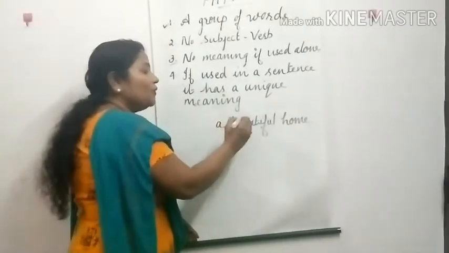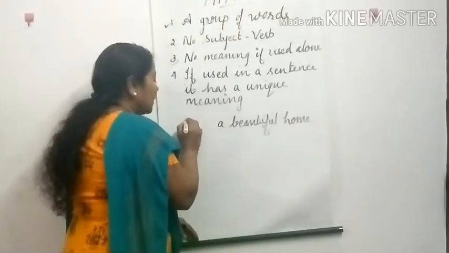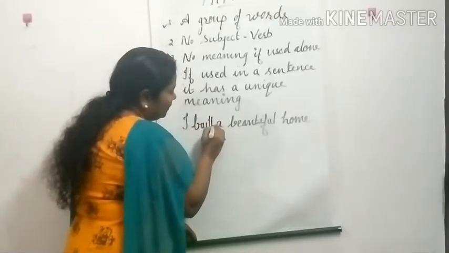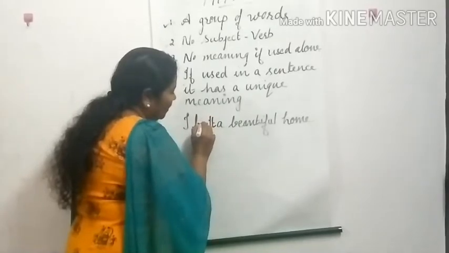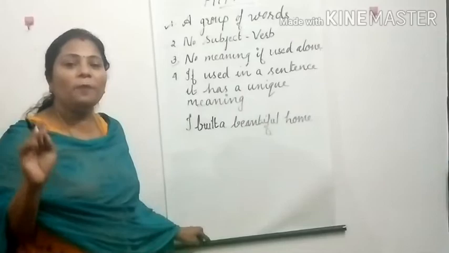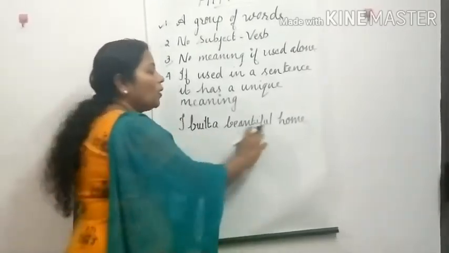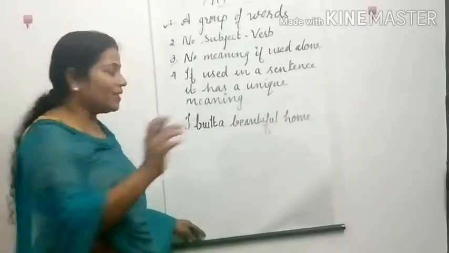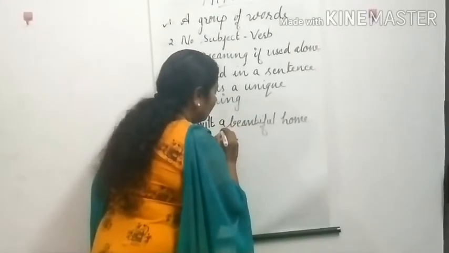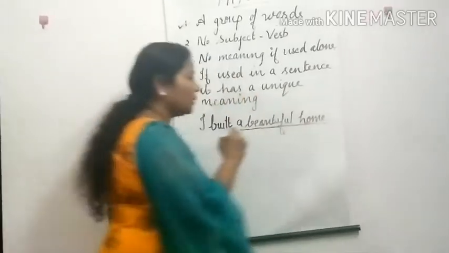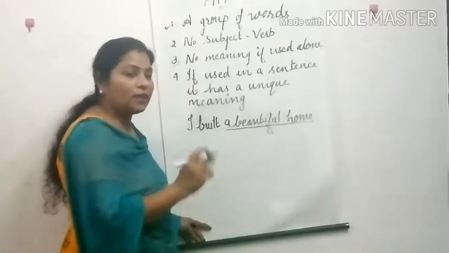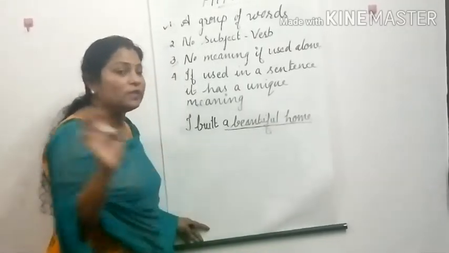Next one, if used in a sentence, let's make it like this: I built a beautiful home. See here, I built a beautiful home. Now it's a complete sentence and it has a meaning. So this is our phrase. Idaneyana phrase nu parayunnathu. Group of words, no subject verb combination, adi subject illa, verb onnichilla.